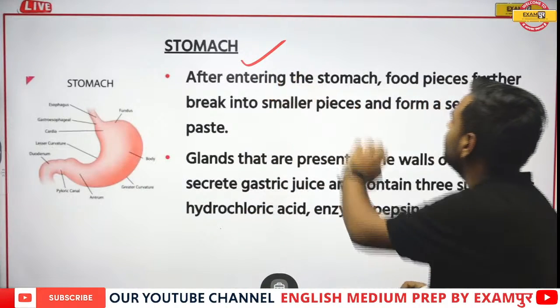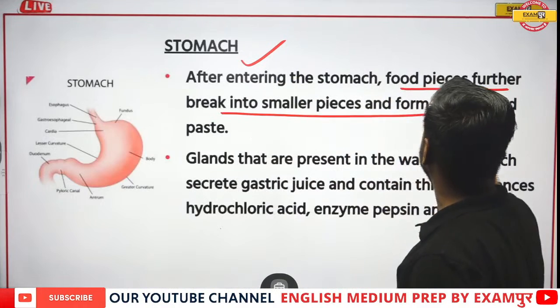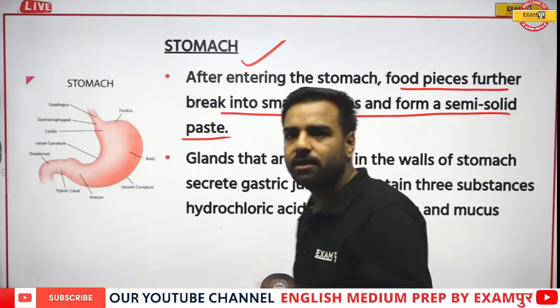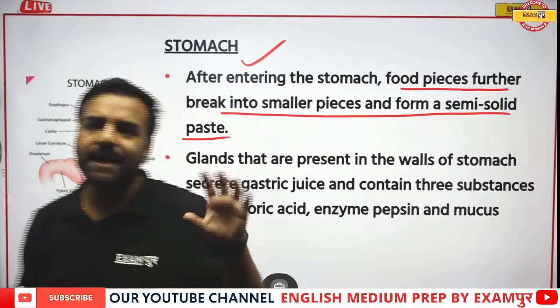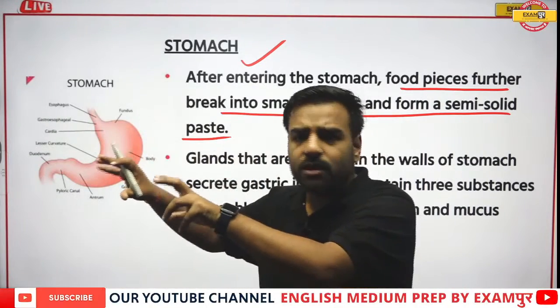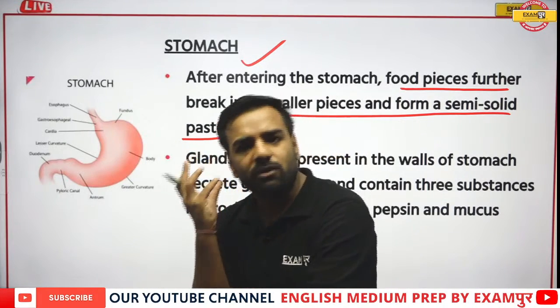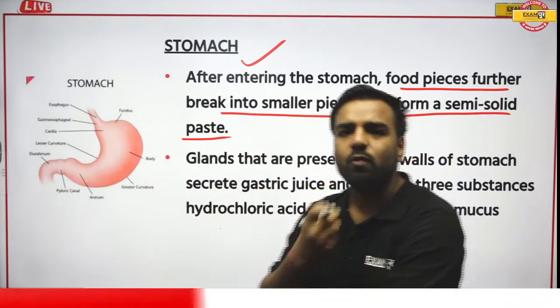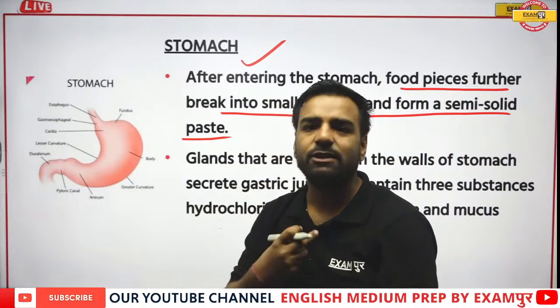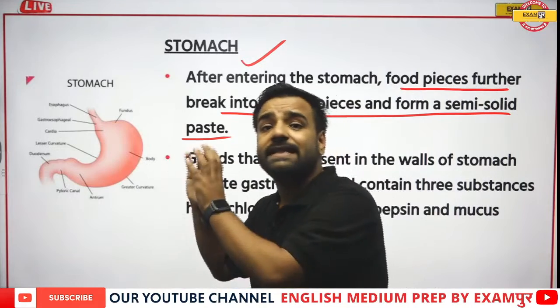Now after entering the stomach, your food pieces further break into smaller pieces and form a semi-solid paste. See, we ate our food. It mixed with the saliva. It created bolus. Now that bolus is moving through our esophagus. It is reaching our stomach. Now in our stomach there is acid.